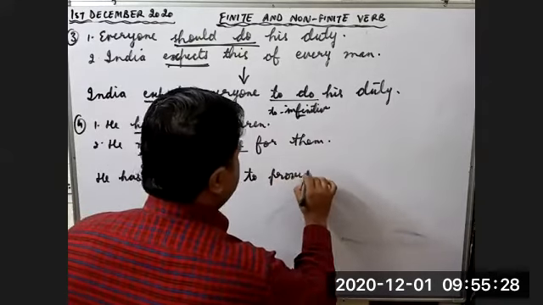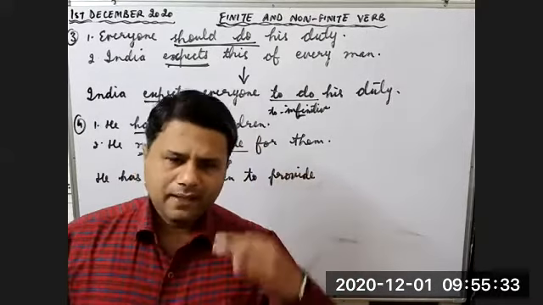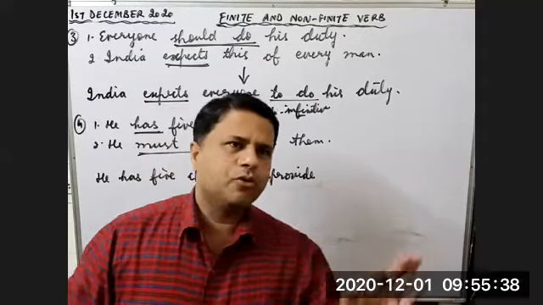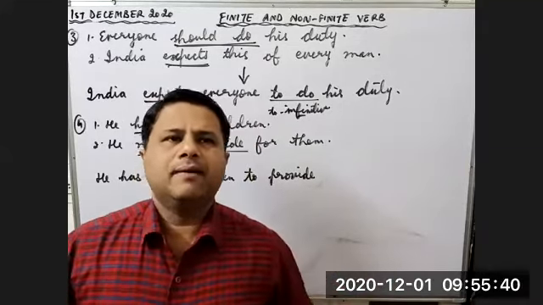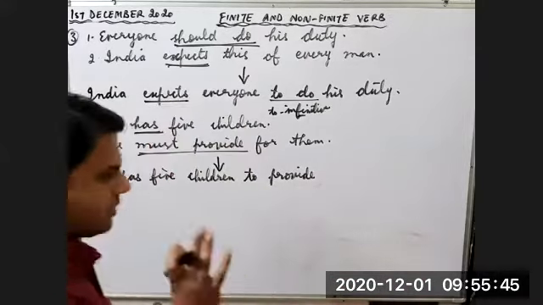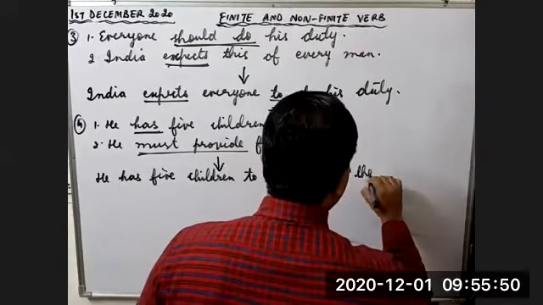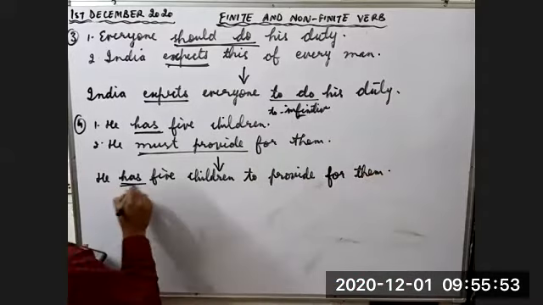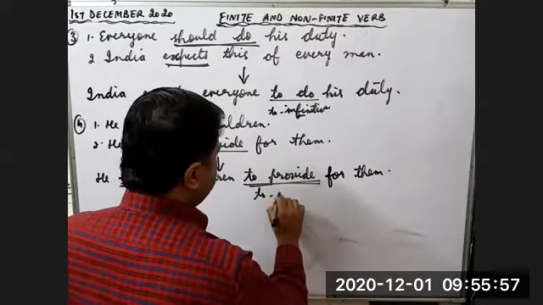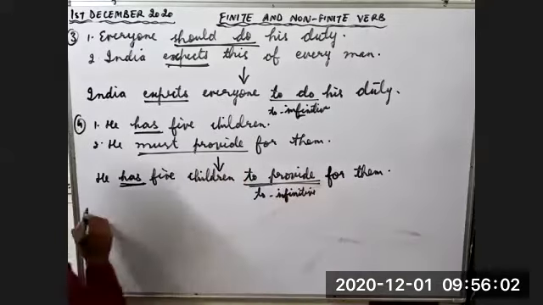So the simple way to join these two sentences is: one sentence will remain the same, then in the second sentence, see where the finite verb is, just add to with that and join that part of the sentence with the previous one, and you will get the answer. Most of the time it will be done. He has 5 children to provide for them. So has is the tense element, and to provide is to infinitive.